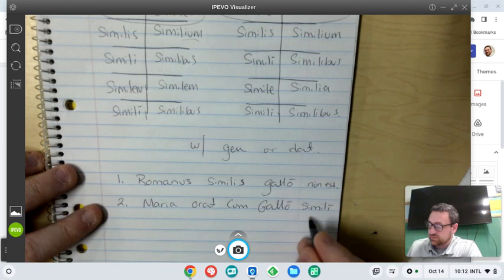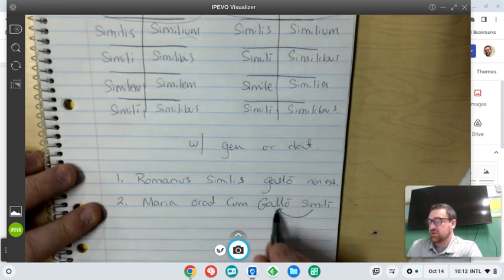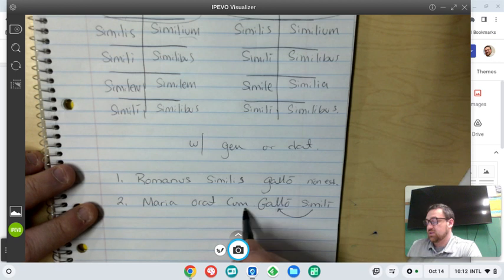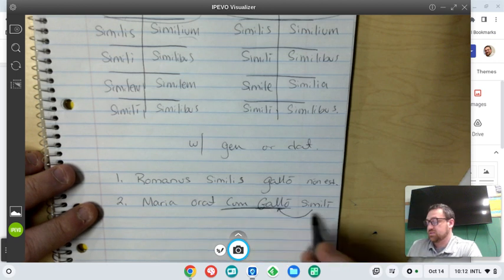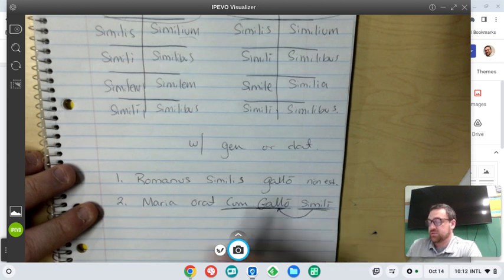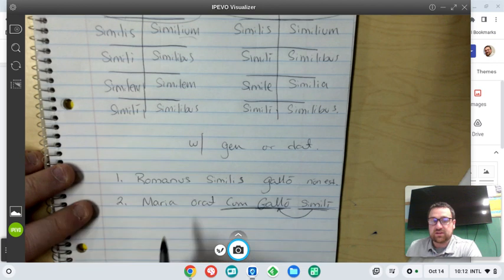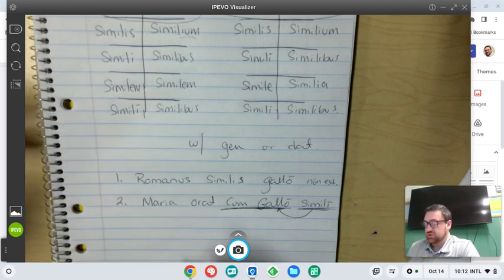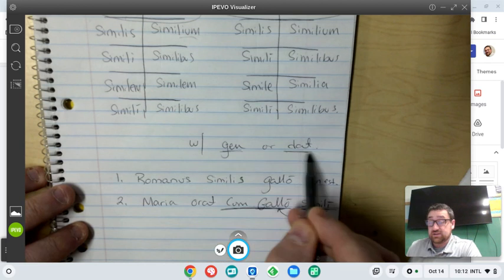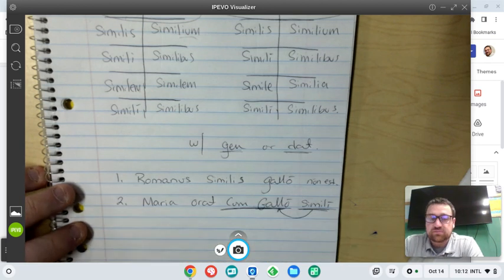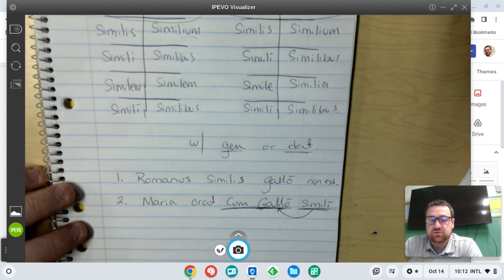Now simile is describing the Gaul, but because Gaul is ablative, because it's with the Gaul, simile has to be ablative as well. Cum Gallo simile, and then to the sailor would still be either genitive or dative. Well, let's use another dative, to a sailor.